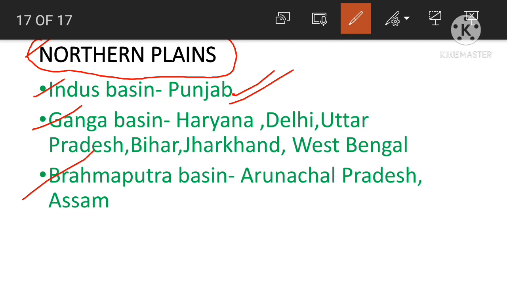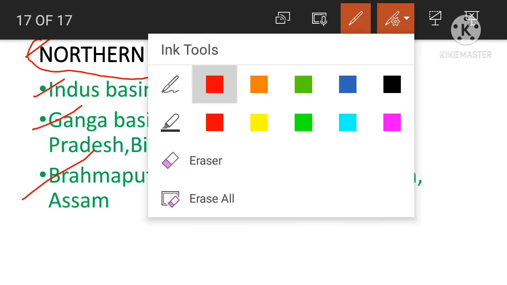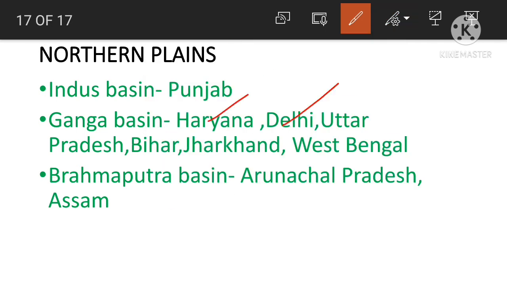Haryana, Delhi, Uttar Pradesh, Bihar, Jharkhand, West Bengal. These are the states in the northern plains that lie in the Ganga Basin. Next, Arunachal Pradesh and Assam. These are the two states which lie in the Brahmaputra Basin. So I request all of you to remember all the major basins and the states that lie in the basins.